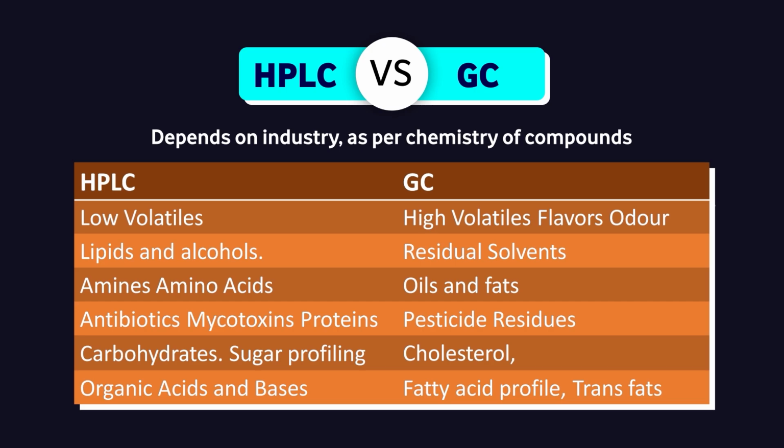In GC, what is best done? Oils and fats. In fact, finding out the fatty acid profile, trans fats, cholesterol. Okay, and for residual solvents, GC is the best.